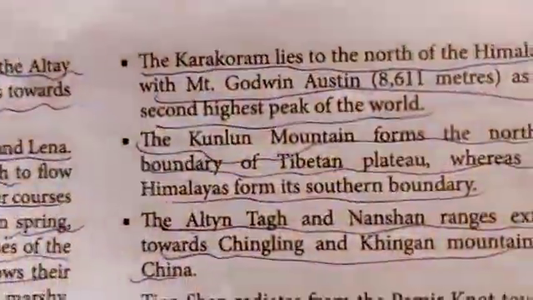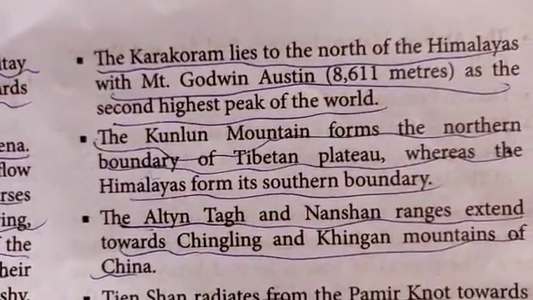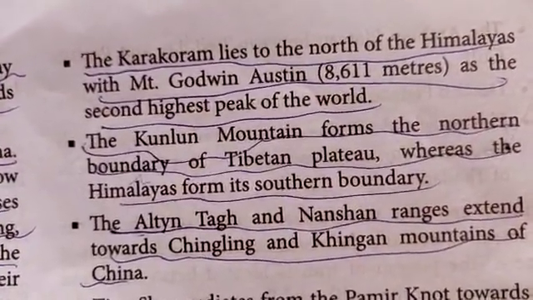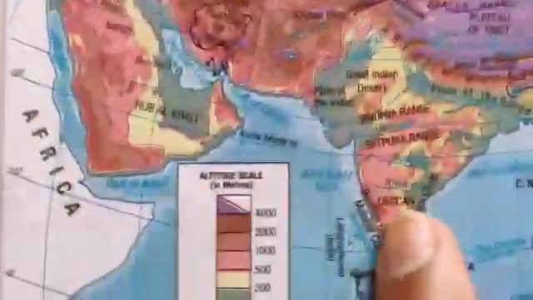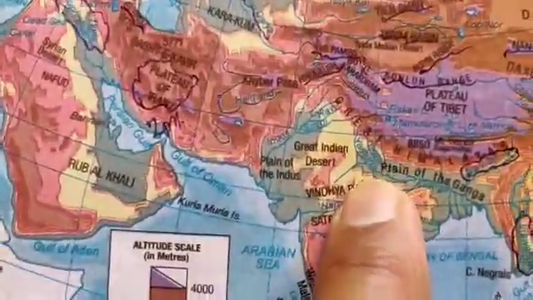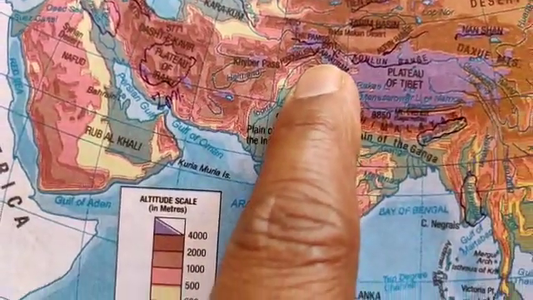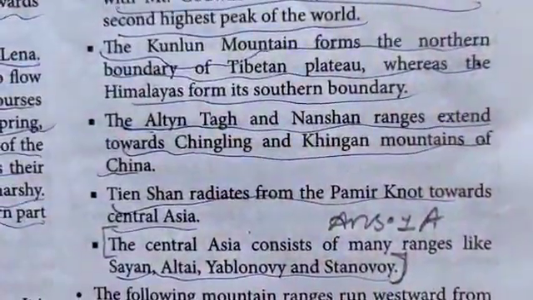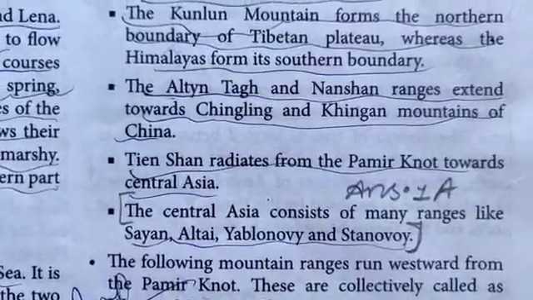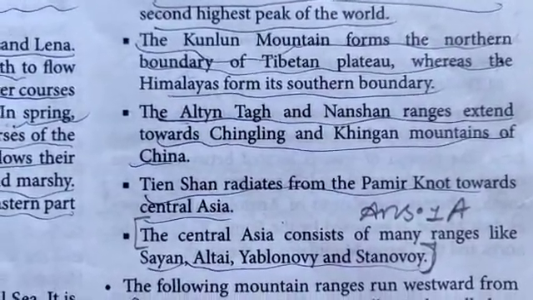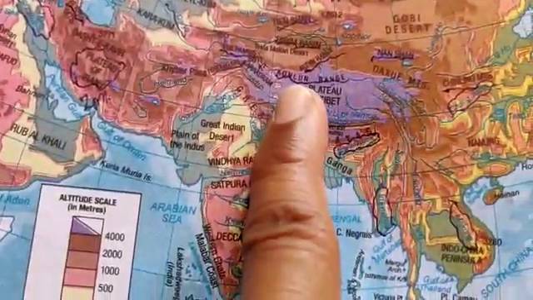Then the Karakoram lies to the north of the Himalayas, with Mount Godwin Austen, 8,611 meters, as the second highest peak of the world. So take a quick look at the Himalayas and the Karakoram over here. Now, the Kunlun Mountains form the northern boundary of the Tibetan Plateau, whereas the Himalayas form its southern boundary. So, quickly coming to the Tibetan Plateau over here, you have the Kunlun mountain range.